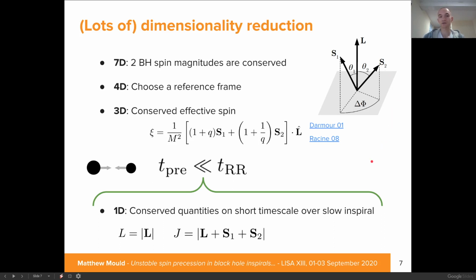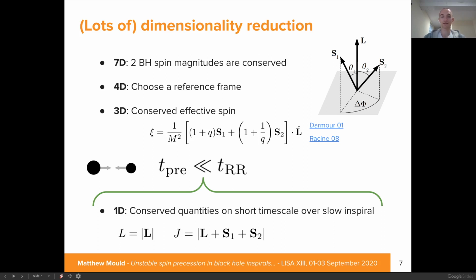Secondly, we can choose a reference frame, so we can fix L in our vertical axis and S1 to lie in one of the planes of our frame, and this corresponds to removing three extra parameters. Also there's this conserved quantity, the effective spin, also known as chi effective in the LIGO literature, and this reduces our parameter space to just 3.